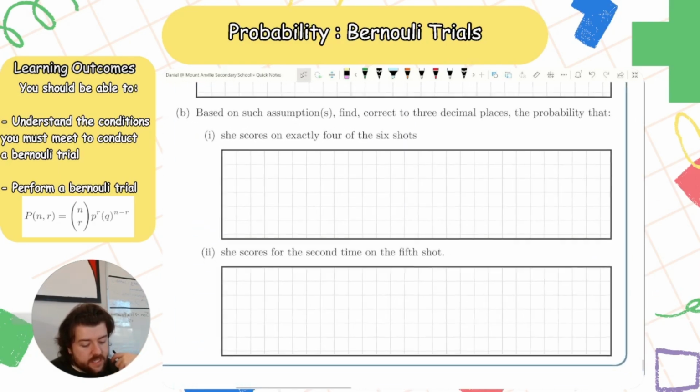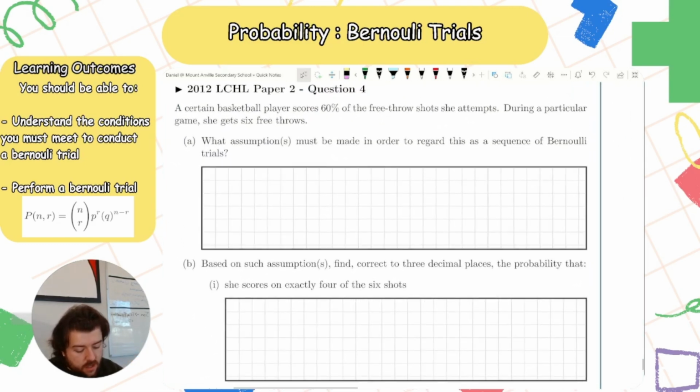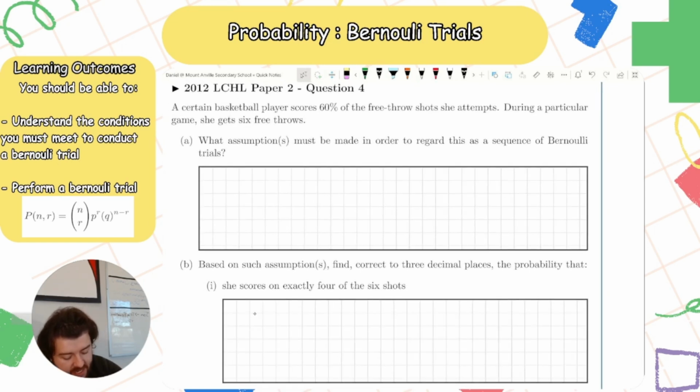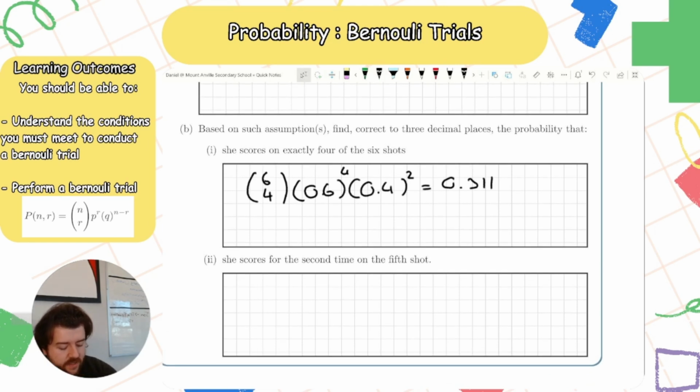Fine. Based on these assumptions, find, correct to 3 decimal places, the probability she scores exactly 4 of the 6 shots. So out of 6 of them, she scores 4. The probability of scoring is 60%, so 0.6. And then the probability of not scoring is 0.4. That'll be power 4, power 2. Put that in a calculator. We shall get 0.311.